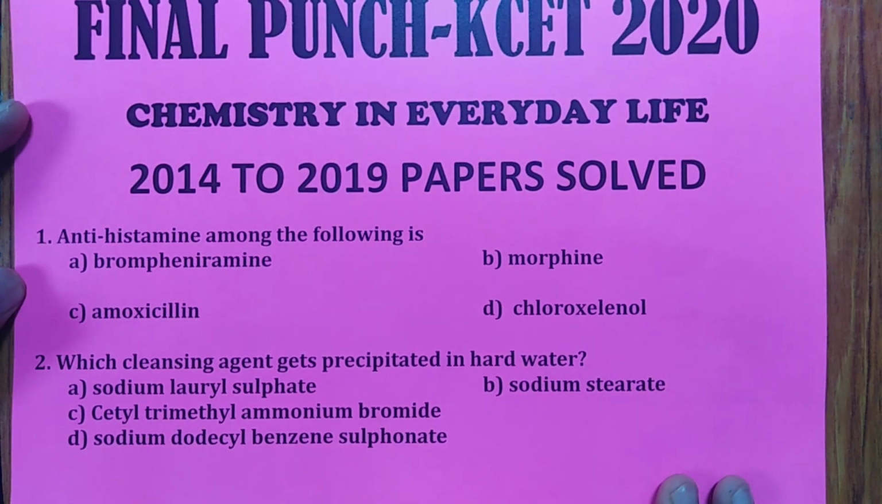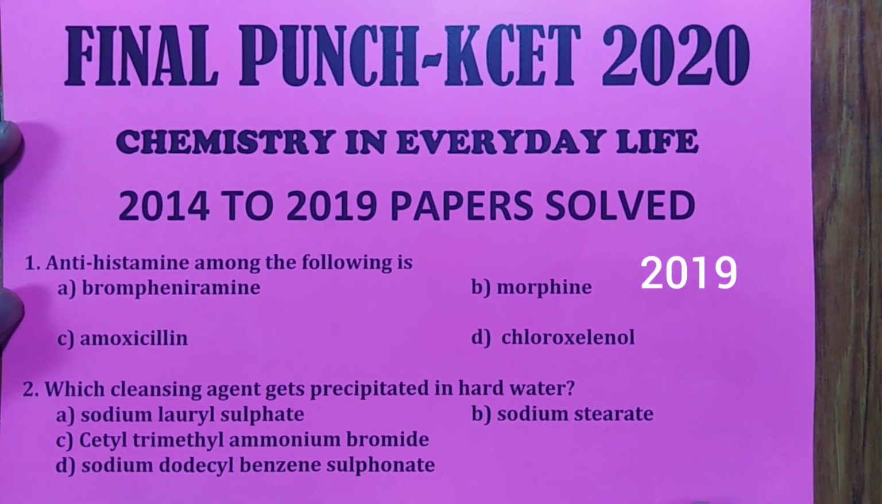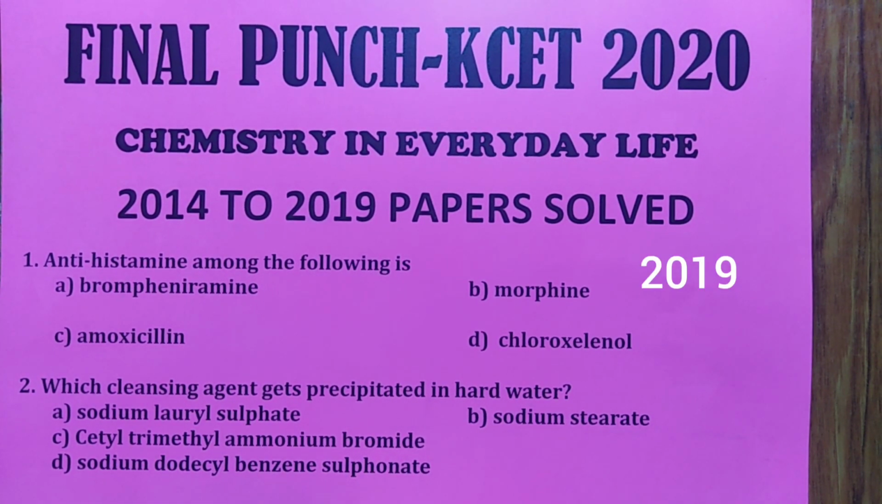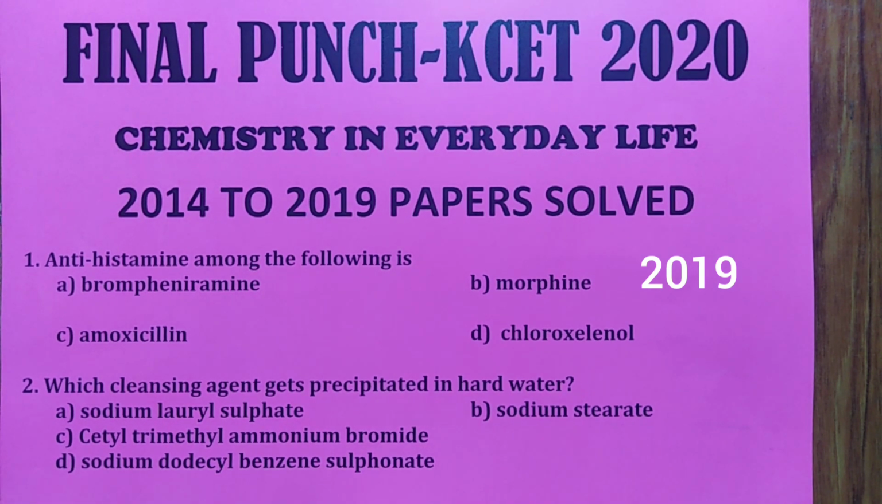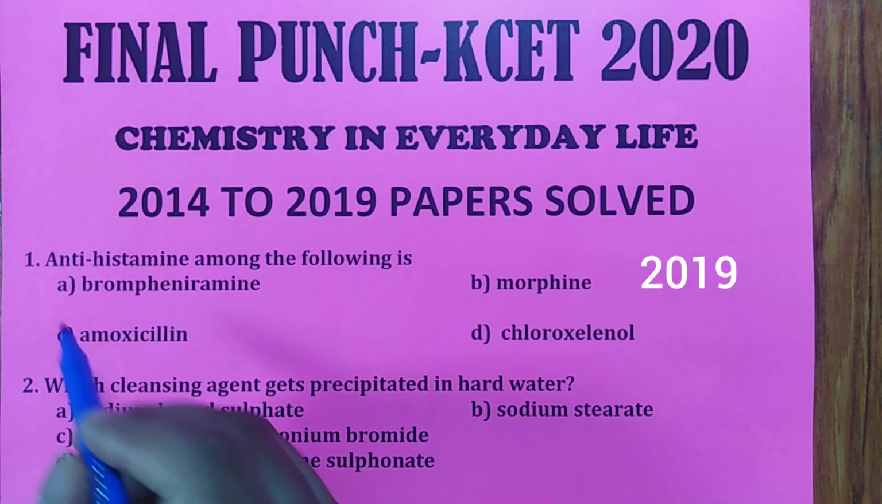So, final punch KCET 2020, chemistry in everyday life, 2014 to 2019 papers solved. This job is very easy if you remember those points which we have discussed till now. Fine. Antihistamine among the following is very easily answered. Which one is the answer? Remember, we have already discussed this. So A is the answer.